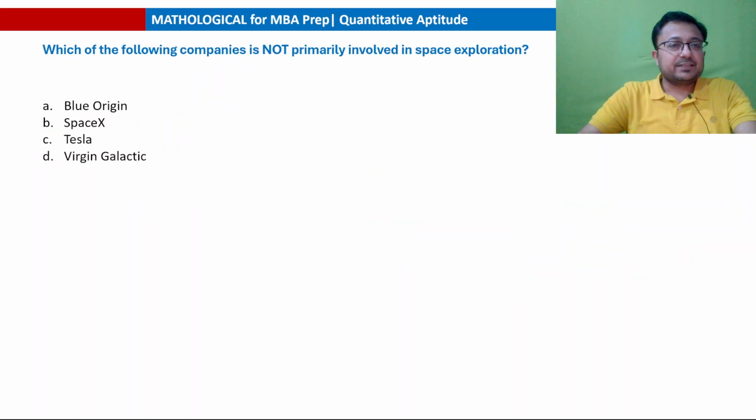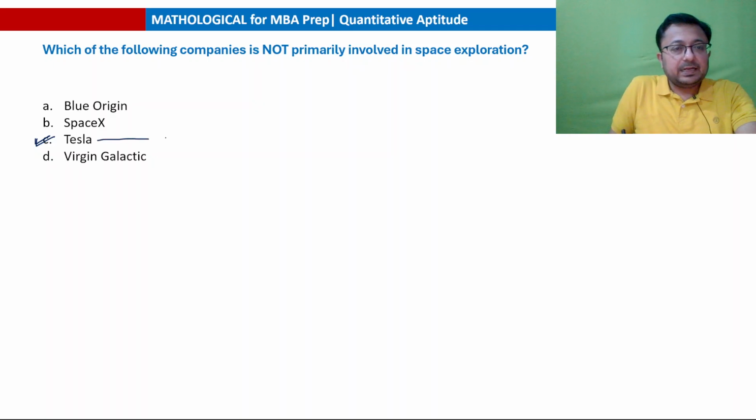Okay, next question. Which of the following companies is not primarily involved in space exploration? Blue Origin, SpaceX, Tesla, and Virgin Galactic. Which is not primarily involved in space exploration? So SpaceX and Tesla, these two companies are founded by Elon Musk. And out of these, Tesla is the company that is not directly involved in space exploration. Okay? Tesla is basically a car company, automotive and clean energy company.